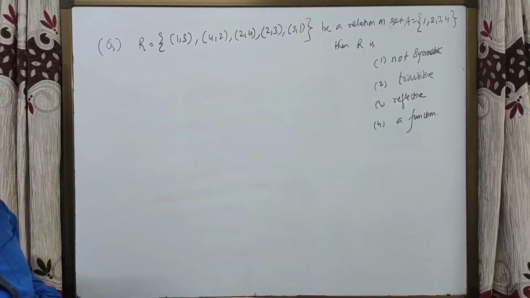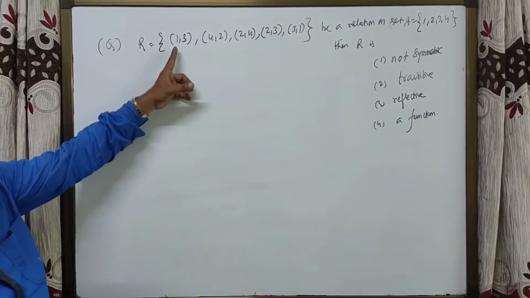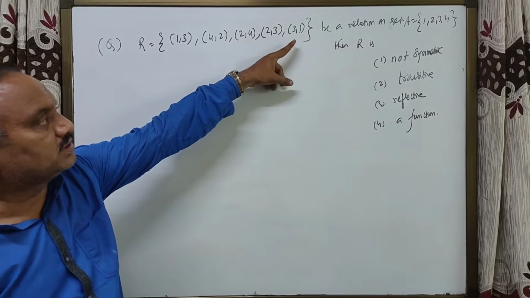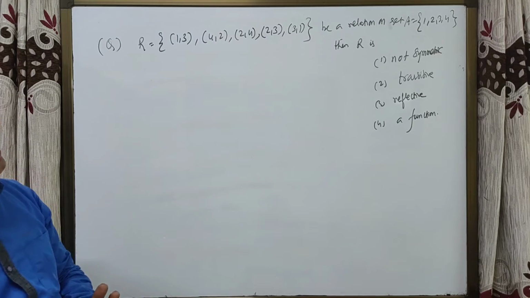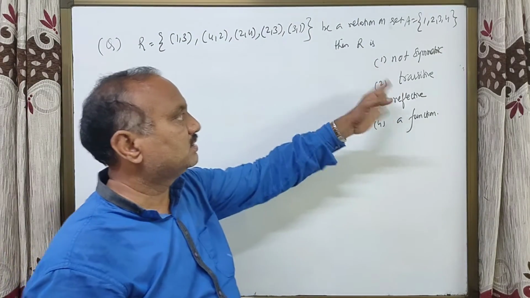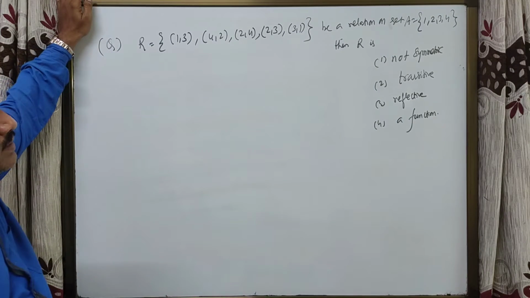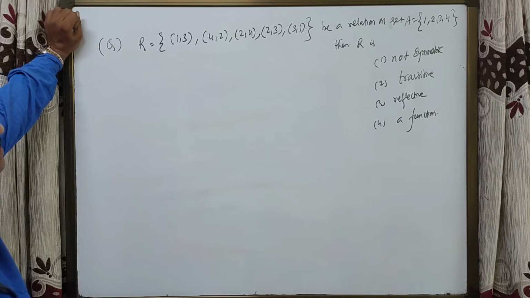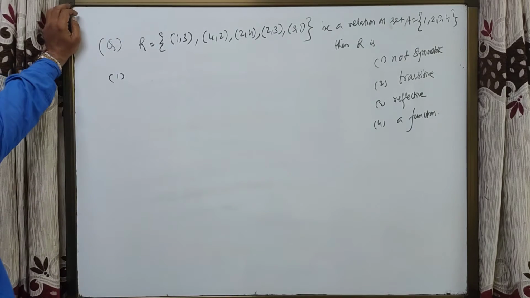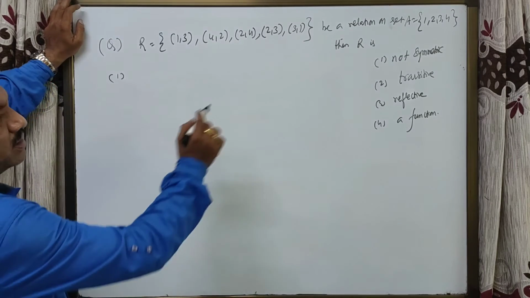See this example. Relation R equal to the ordered pairs (1, 3), (4, 2), (2, 4), (2, 3), (3, 1) be a relation on set A. Then R is like this given. Students, first one is not symmetric.